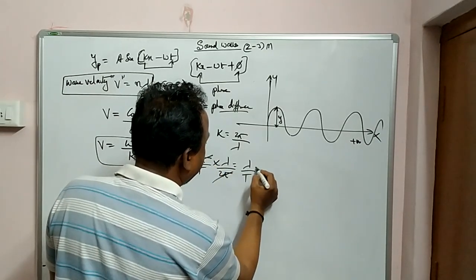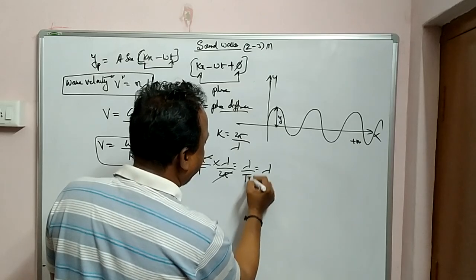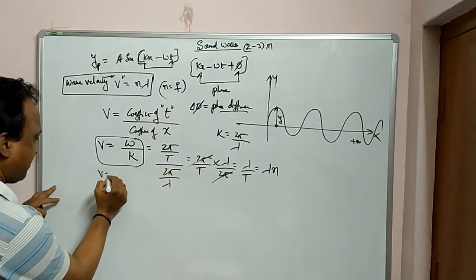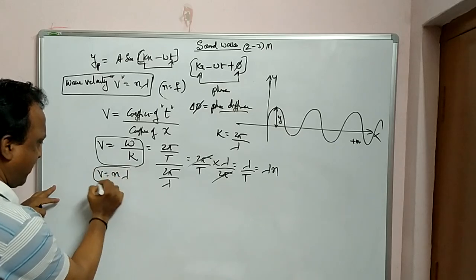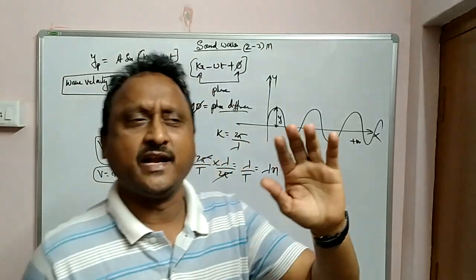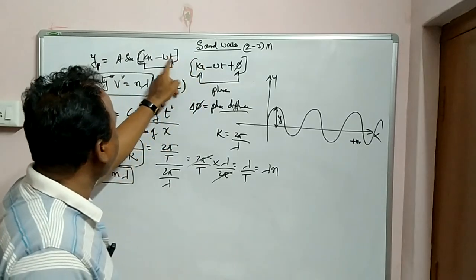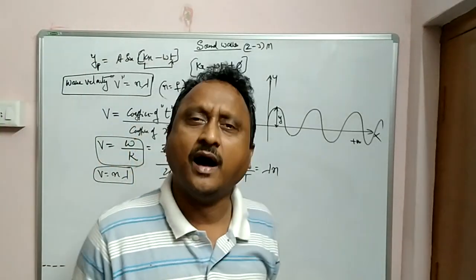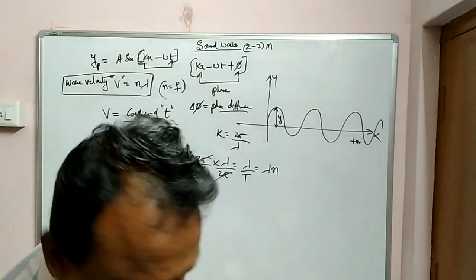Lambda by T, and 1 by T means n, so n lambda. Proved? So therefore v equals n into lambda. So the wave velocity equation you can write as coefficient of t by coefficient of x, or simply v equals n lambda. Clear? Right.